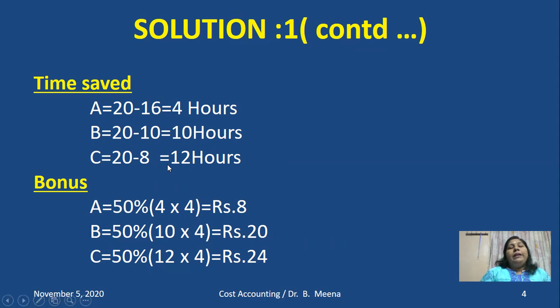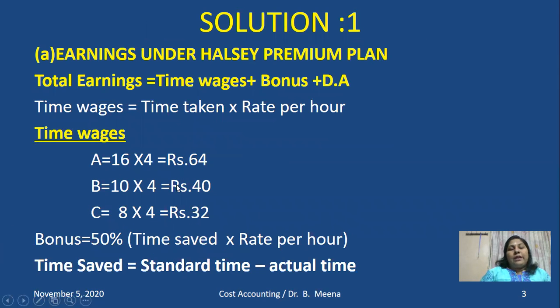Likewise, for C, 12 into 4. So we will get 48 rupees. Out of 48, 50% means 24 rupees is the bonus. So we completed the bonus calculation as well as the time wages calculation.